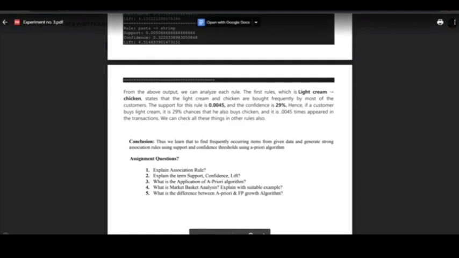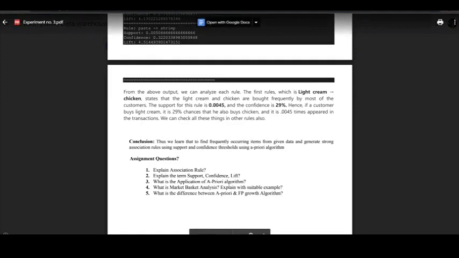We are getting K is 3, so 3 by 4.5. Similarly, all this we have to find. We have to find this with minimum confidence equal to 80%, which we have given already in our example. So we are using that here and we are finding our own support and confidence.